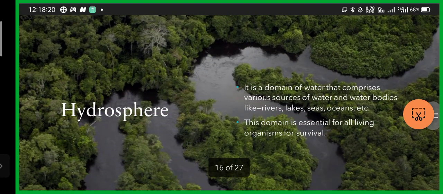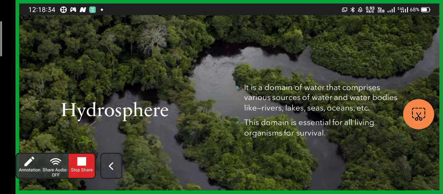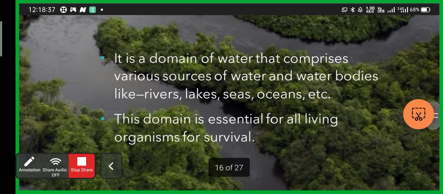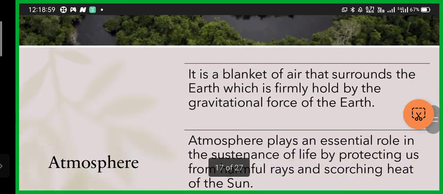Now, we will go to the hydrosphere. The hydrosphere is a domain of water that comprises various sources of water and water bodies like rivers, lakes, seas, oceans, etc. As you know, it comprises water. We have various water bodies like river, lake, sea, ocean, ponds, swamp areas, etc. This domain is essential for all living organisms for survival because we get water from this, and also aquatic animals live in this. So it is very essential for the organisms.